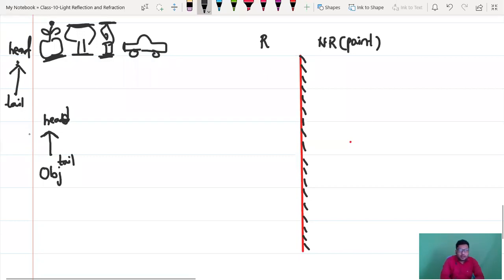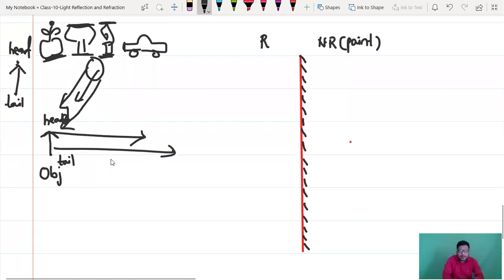Now, another thing you have to remember, the sun will produce light and the total light will fall on the object, right? This thing you have to remember. After light falls on this object, what will it do?